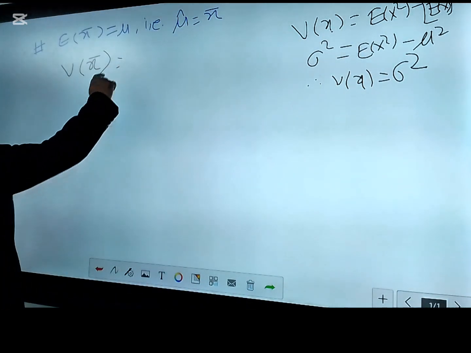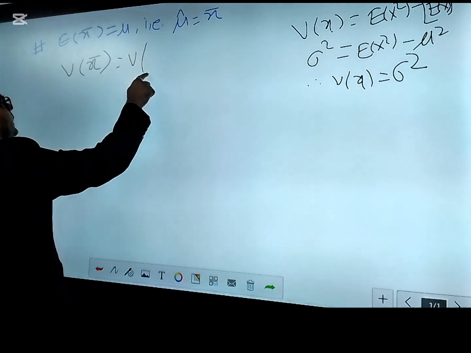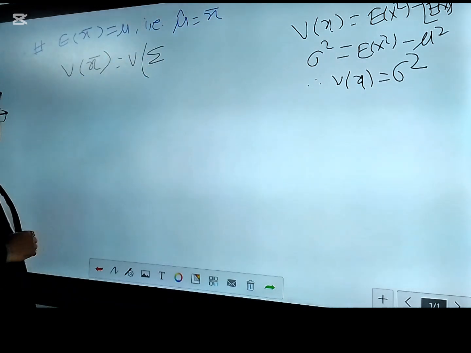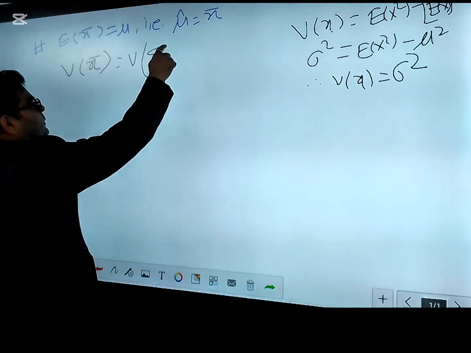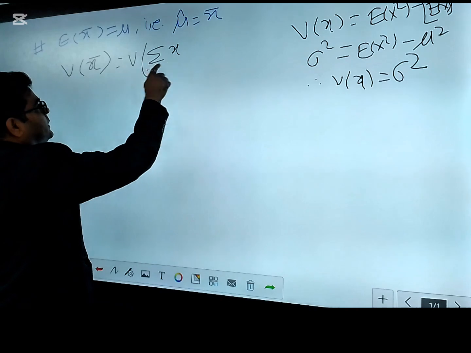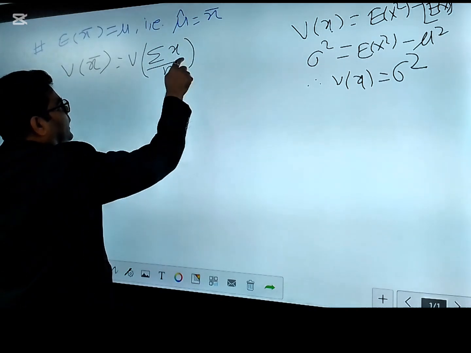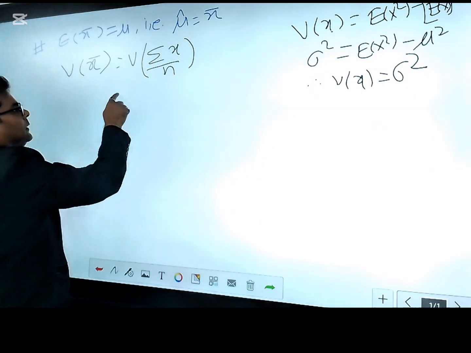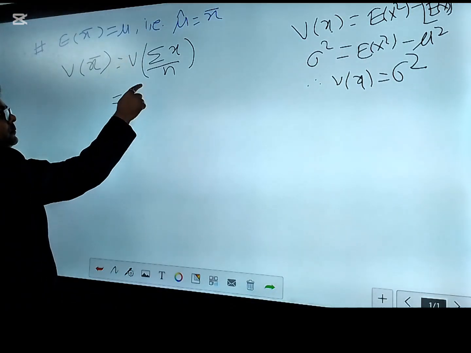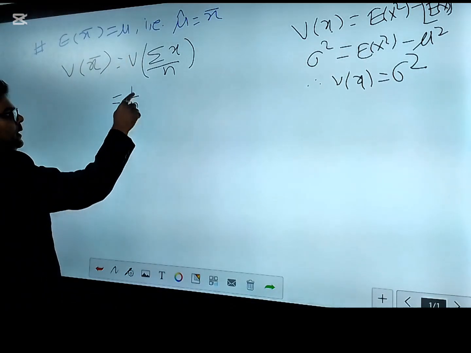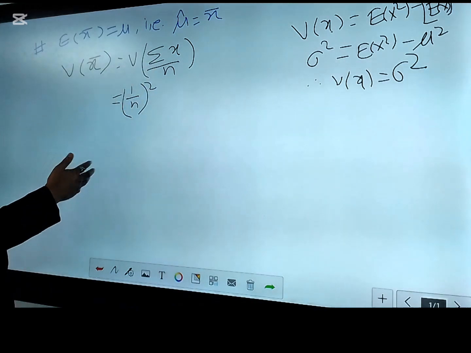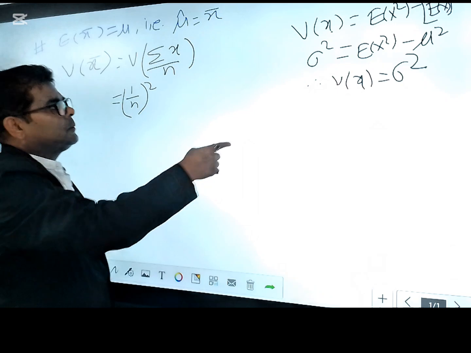So here in this case, let's apply that again. We use an individual series for the easy derivation. So summation of x bar, that is summation of x by n. And by the variance formula, you know that if you take out n from this bracket of the variance, it becomes 1 by n square, because whatever constant you take out, it will be squared because of the nature of variance.